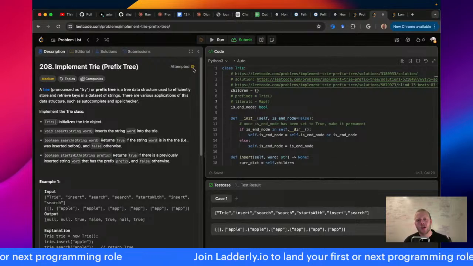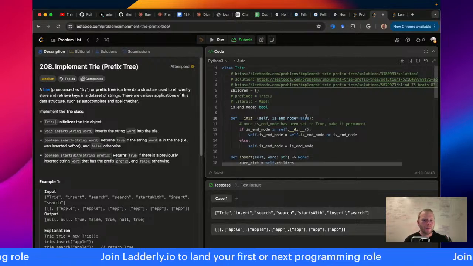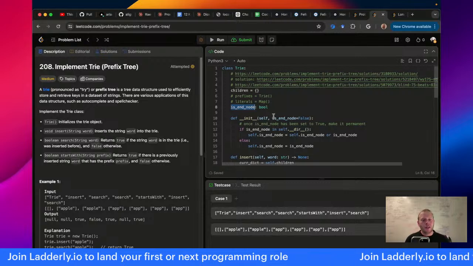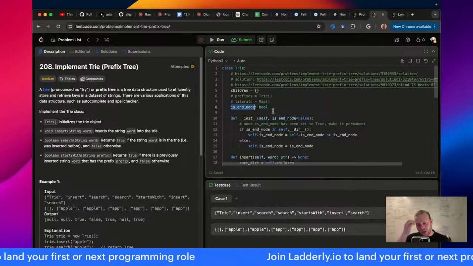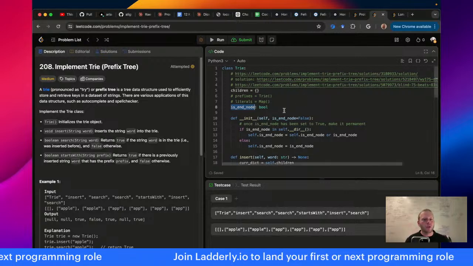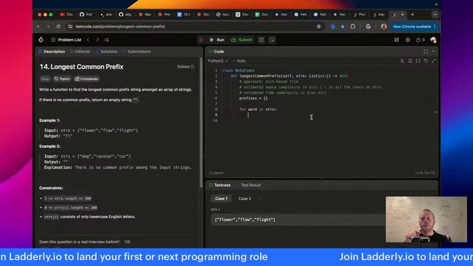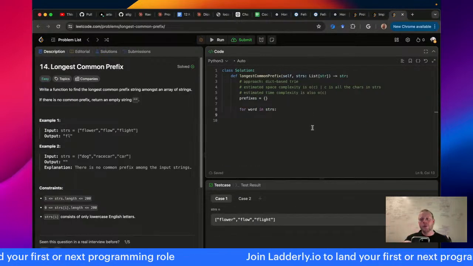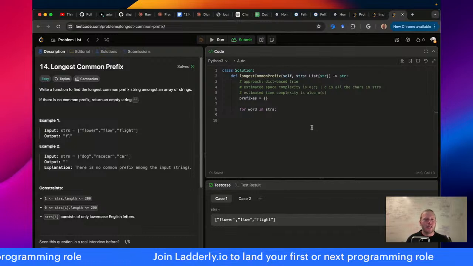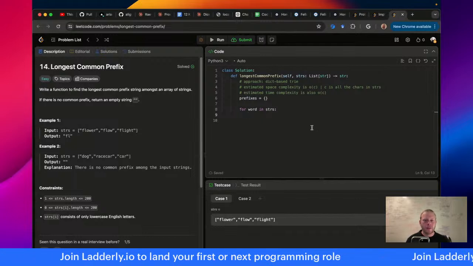I feel like I'm just bagging on this problem, whatever. I believe, and chat, let me know if I'm totally wrong, I believe you can build a trie that has no end node signal. So in this longest common prefix problem, I don't know that I care about the end node signal. You see what I mean?